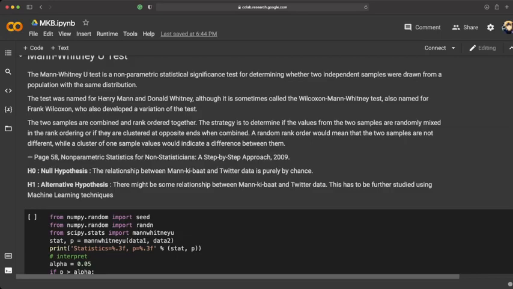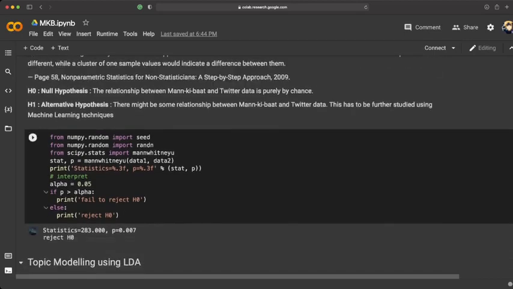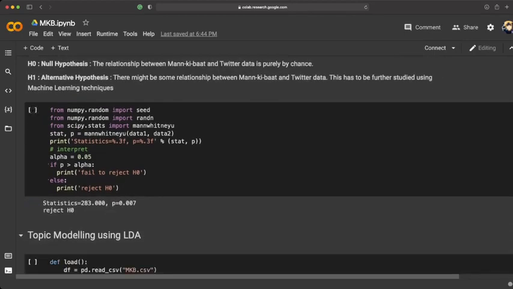So for our hypothesis testing, we considered two hypotheses. So first one is null hypothesis. So our null hypothesis is the relationship between Mann Ki Baat and Twitter data is purely by chance. And our alternative hypothesis is that there might be some relationship between Mann Ki Baat and Twitter data, and this has to be further studied using machine learning techniques.